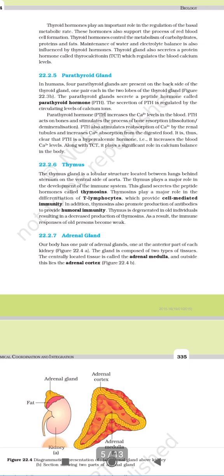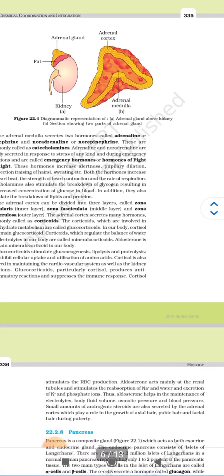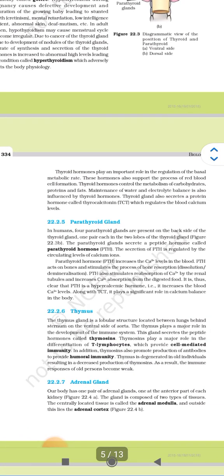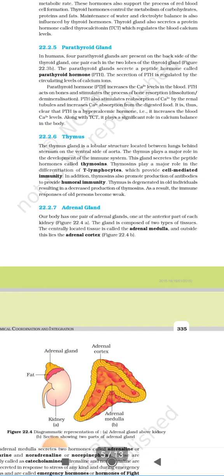Thymus degeneration in older individuals results in decreased production of thymosins. As a result, the immune response of old persons becomes weak. Here the thymus picture is not given. Now adrenal gland.